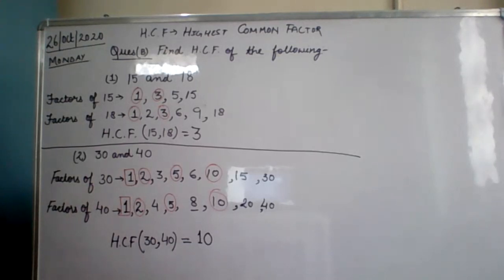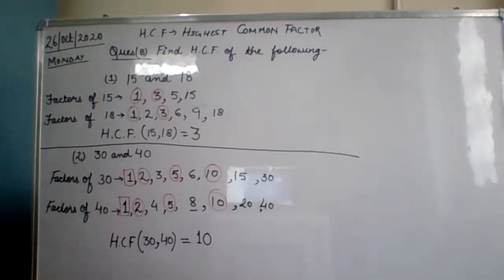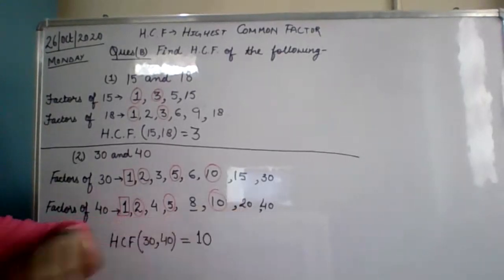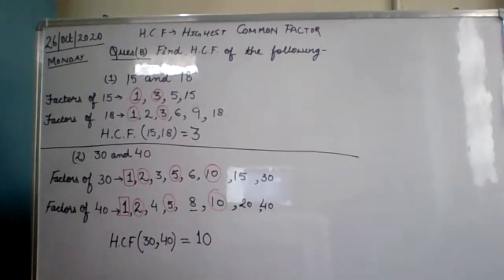Correct. See this quickly. Many of you have written factors of 40 wrong. Correct them: 1, 2, 4, 5, 8, 10, 20, 40. Okay, let me check your answers.